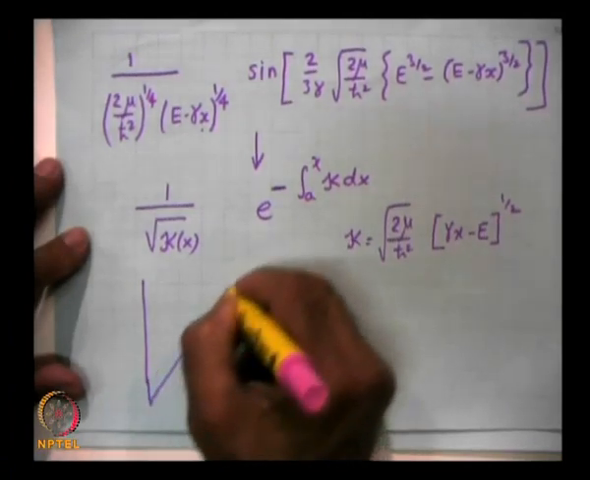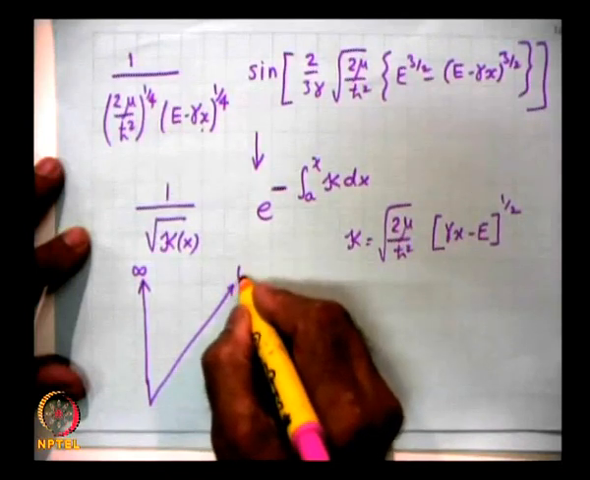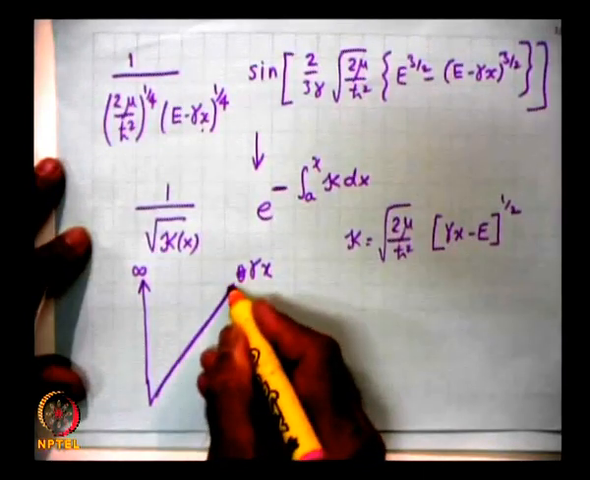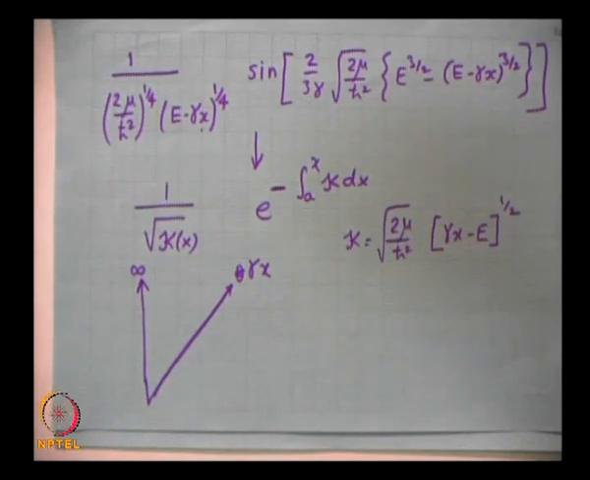But this particular problem, as I mentioned to you, the potential is like this. So this is infinity and this is 0 and this is gamma x. For this, in this region I can write down the solution in terms of Airy functions, Ai functions and Bi functions, which are related to the Bessel functions. So for those who have not heard about the Airy functions, let me mention that they are related to J 1 by 3 functions. So in fact one can obtain the exact solutions of this problem.